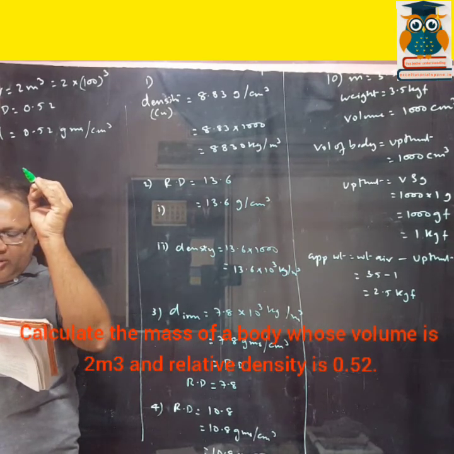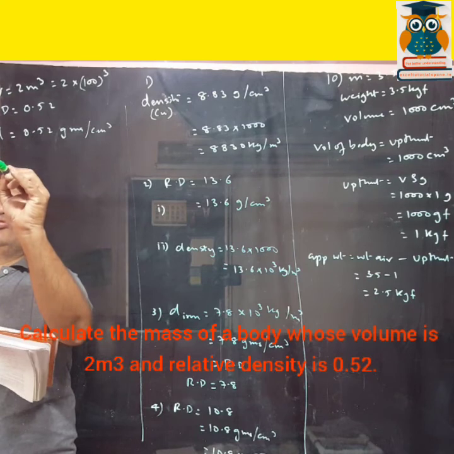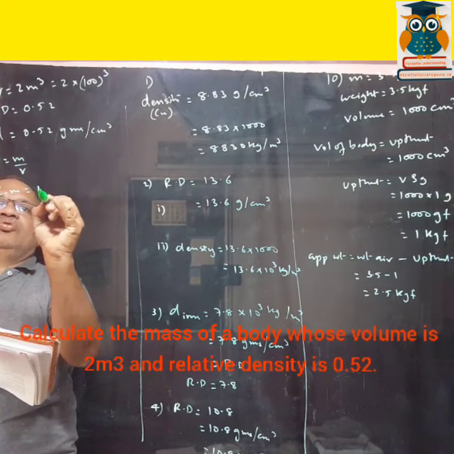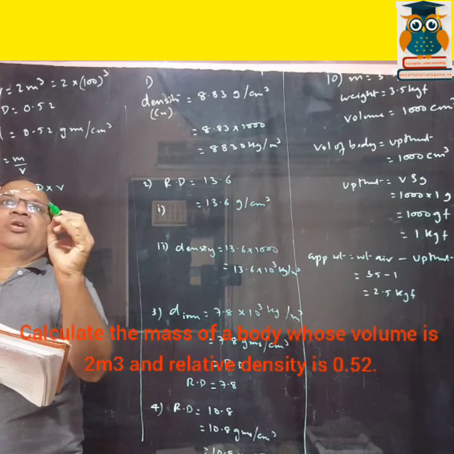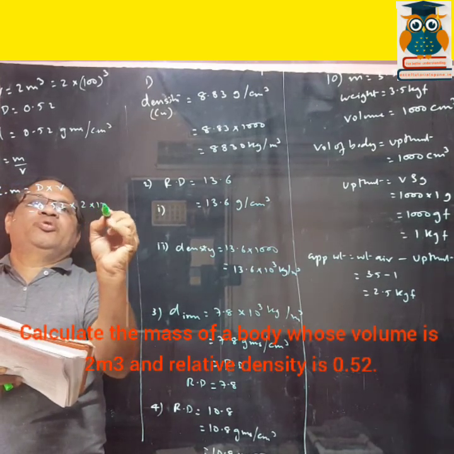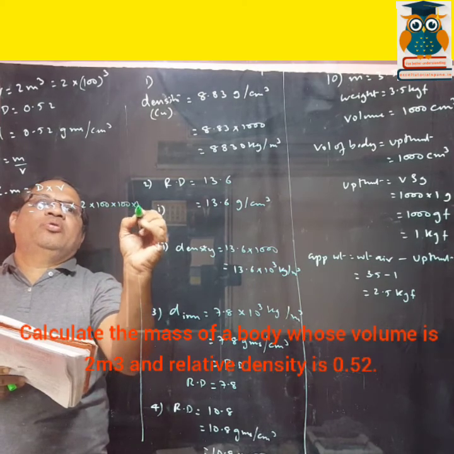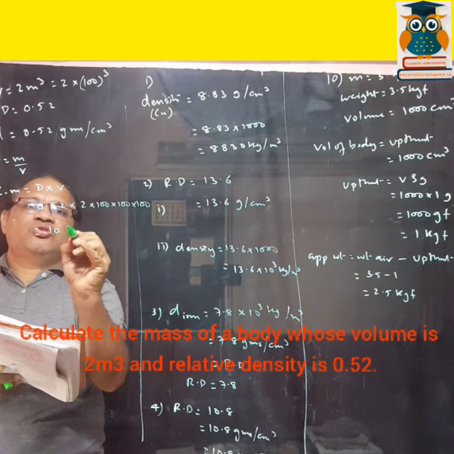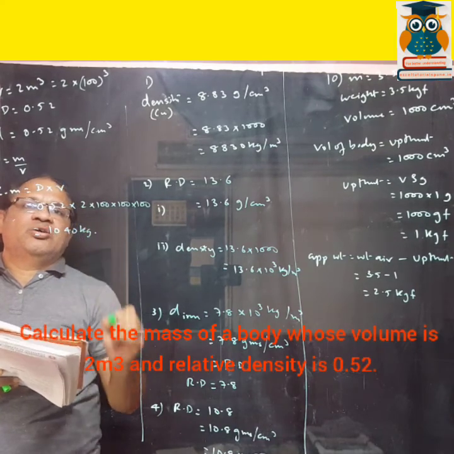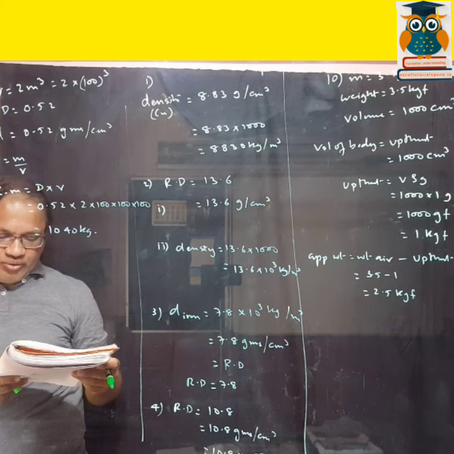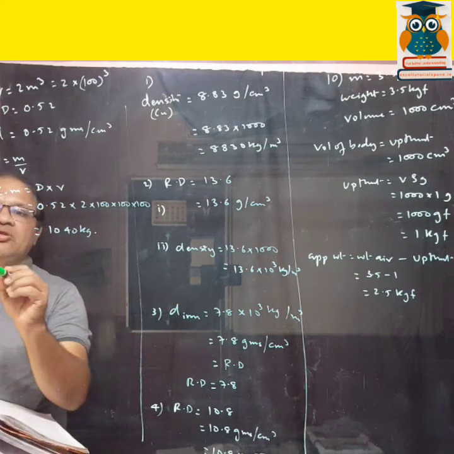They want mass. So density is equal to mass upon volume. Therefore mass is equal to density into volume. Density is 0.52, volume is 2 into 100 into 100 into 100. So it comes to 1040 kg. Please check whether it is coming 1040.